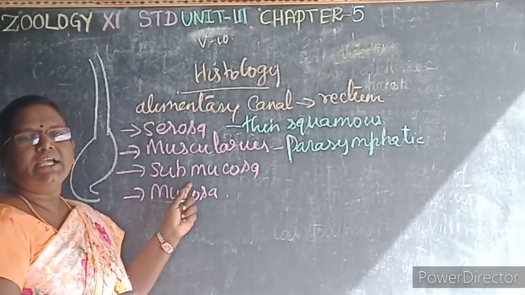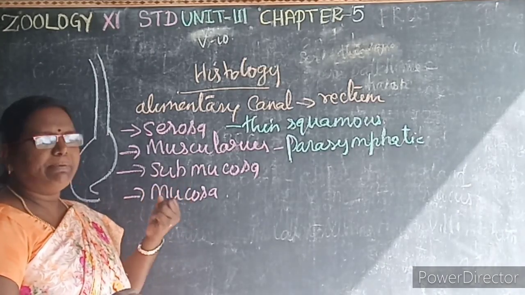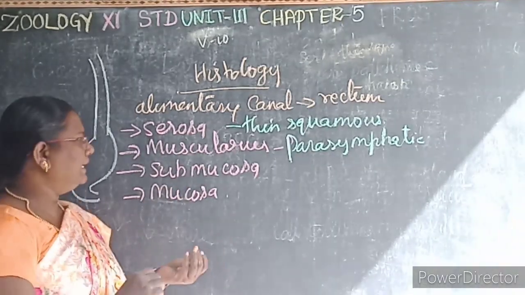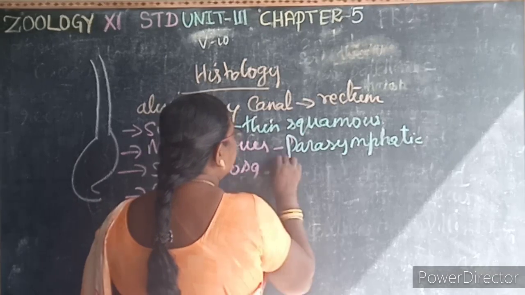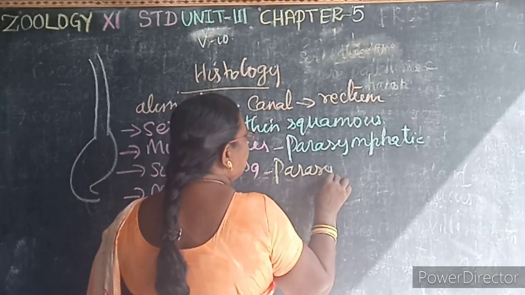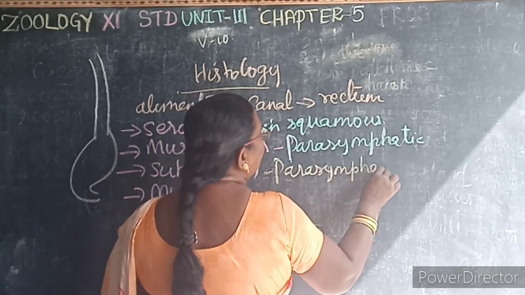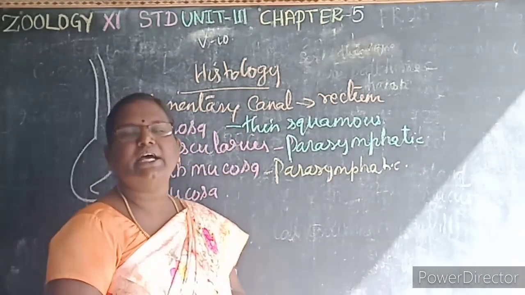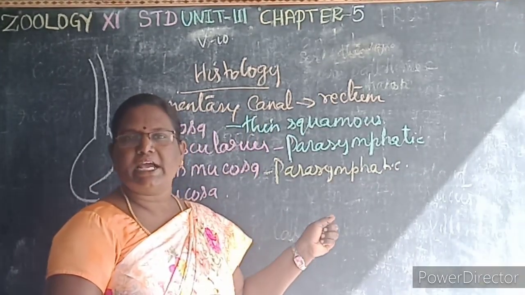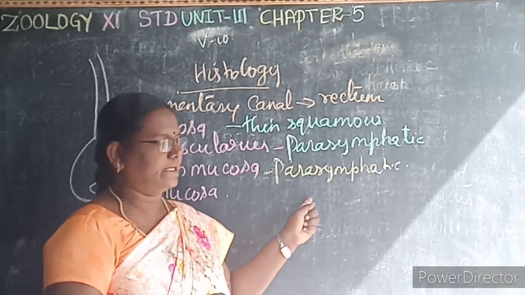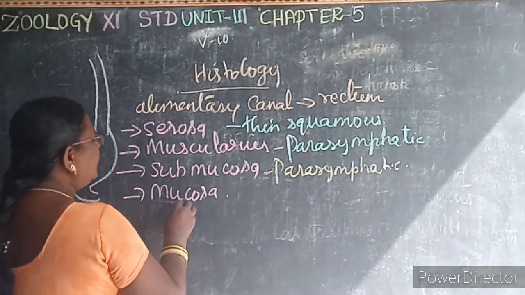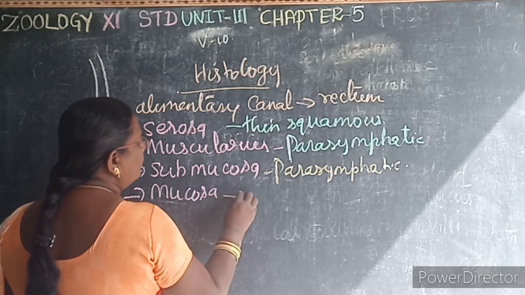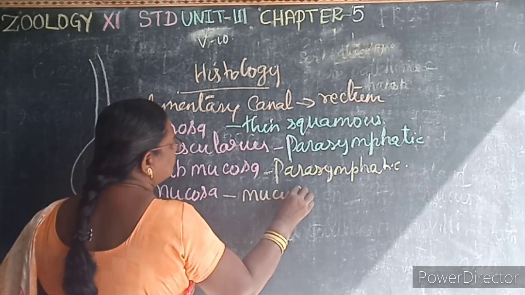Then the third one is the submucosa. This submucosa consists of blood vessels, nerves, and it contains parasympathetic nerves which control the secretions of the intestinal juice. It is also a 1 mark question. Then the innermost layer is the mucosa, which secretes the mucus.